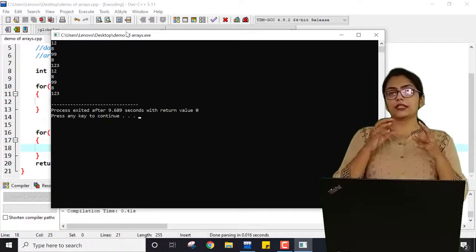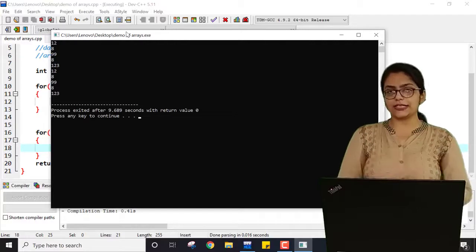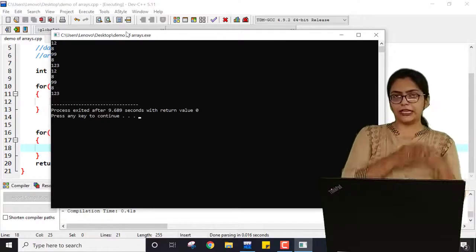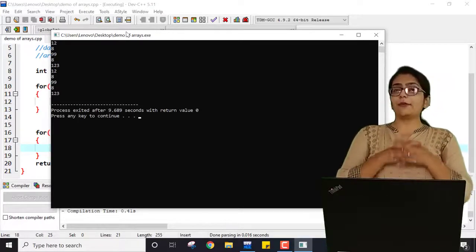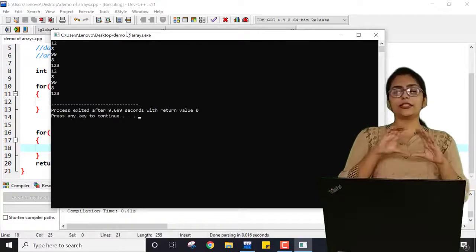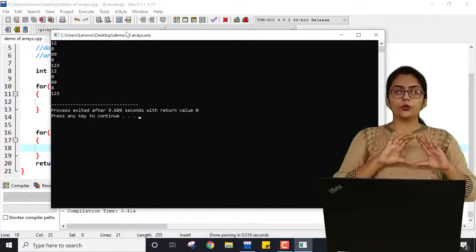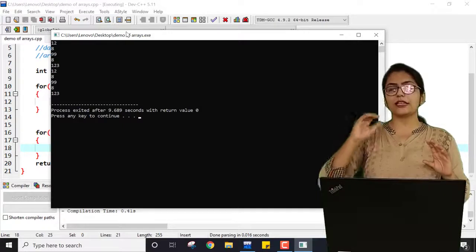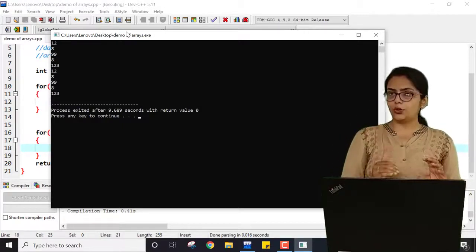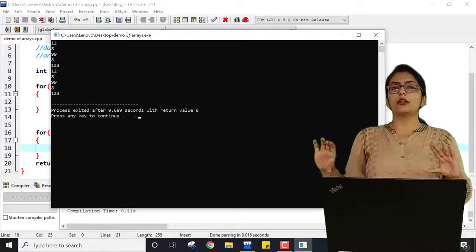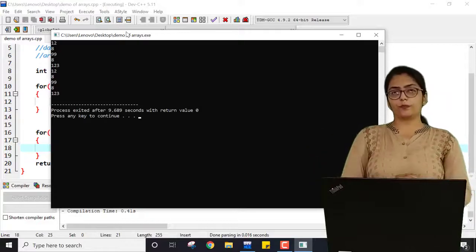Say A of 3, 3 matrix is there. So matrix A has 3 rows and 3 columns. If I write A of 2, that means only the third row, because indexes start from 0, 1 and 2.